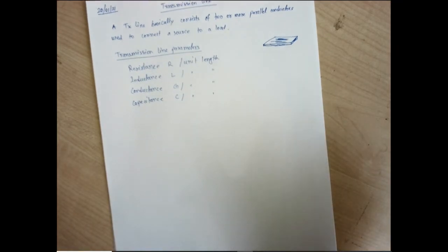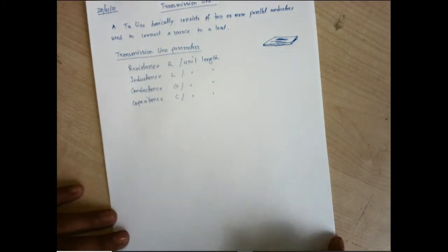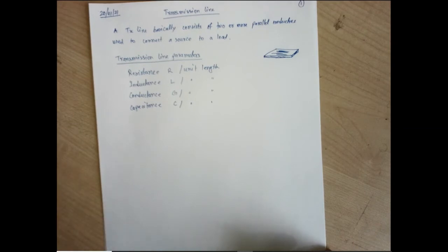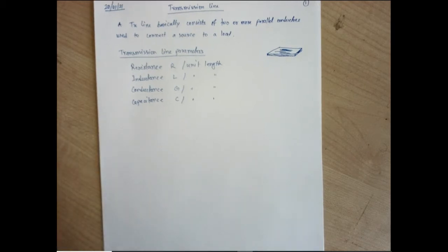Basically these parameters come into the picture when we go for high frequency operation. But for low frequency operation, let us consider a 50 Hz power supply, these parameters are not that prominent. Why? Because we have a high voltage signal and low frequency operation, so it itself has a quite longer wavelength. For that case, these parameters are not that prominent for low frequency operation.